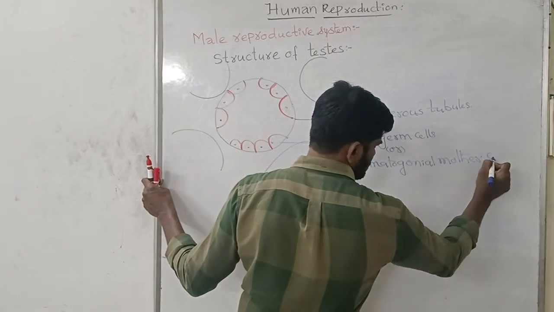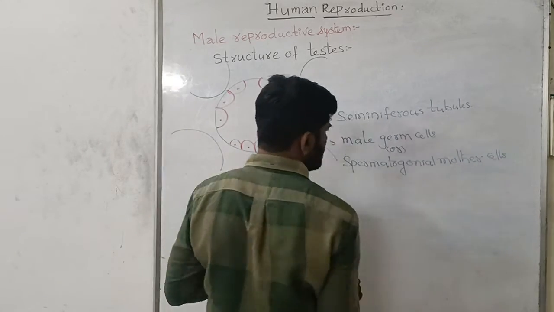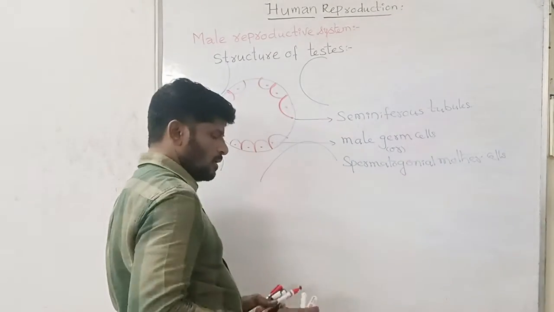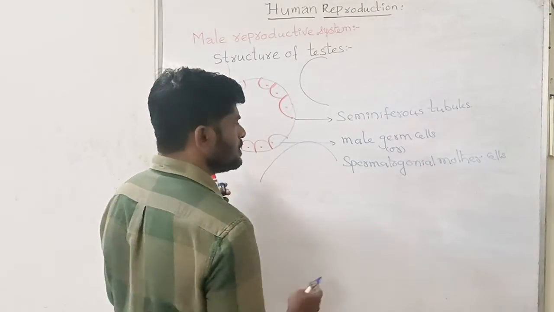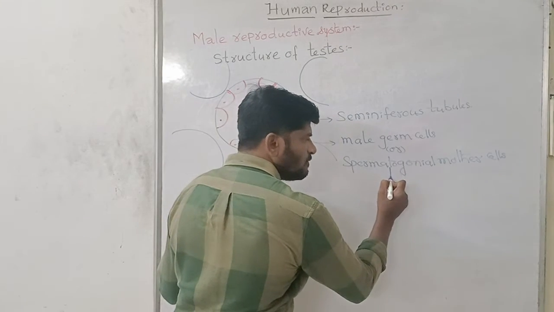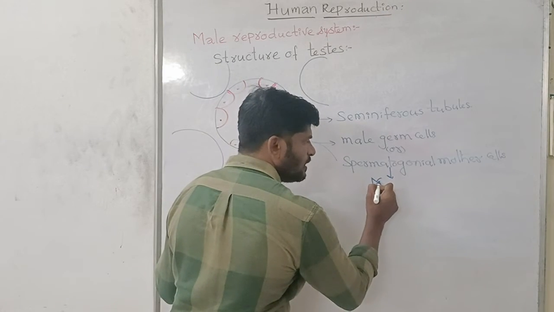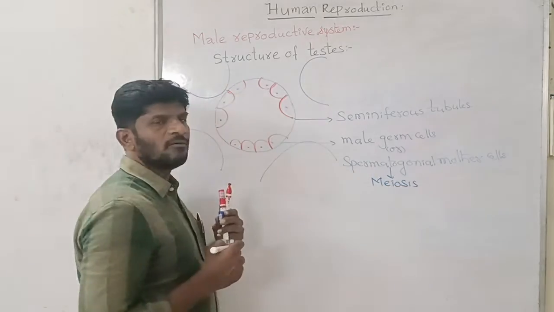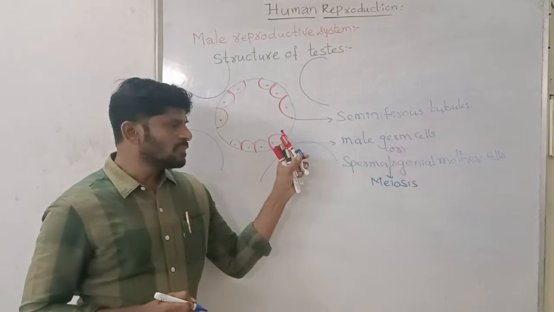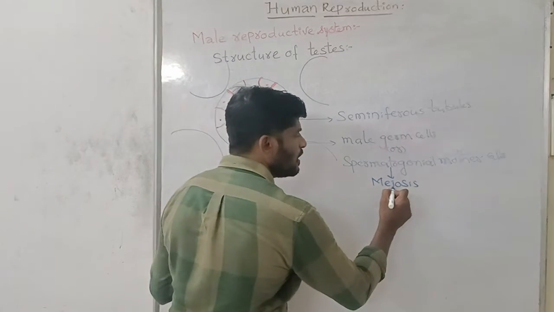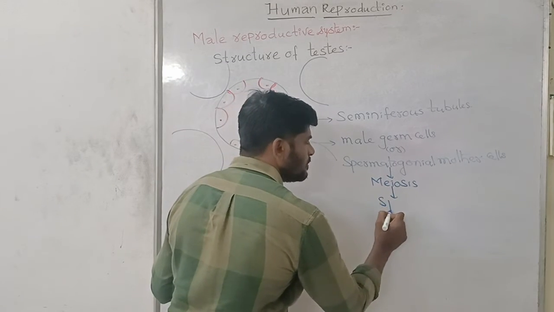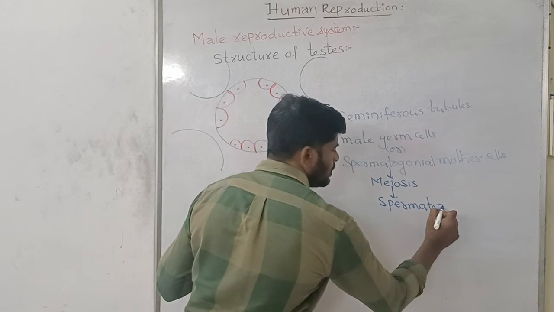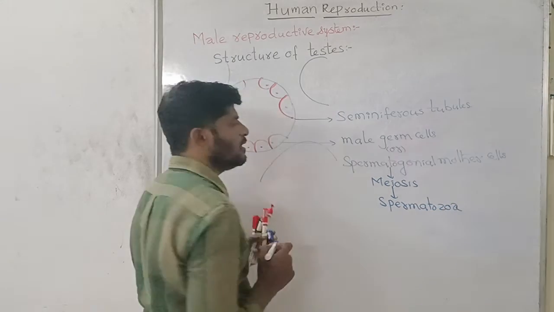These spermatogonial mother cells undergo meiotic division, meiosis. As a result of the meiosis, spermatozoa are formed from these mother cells.